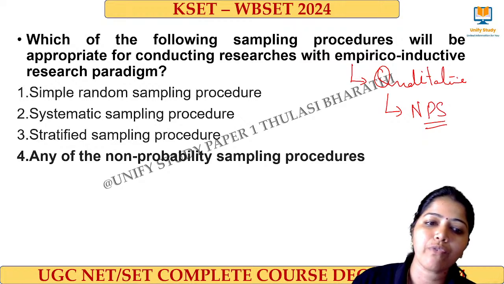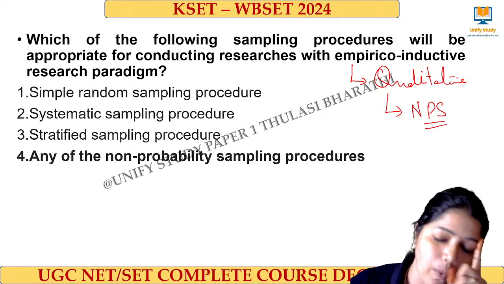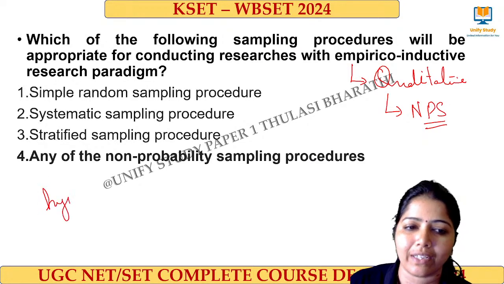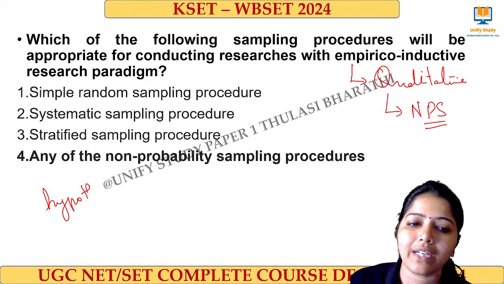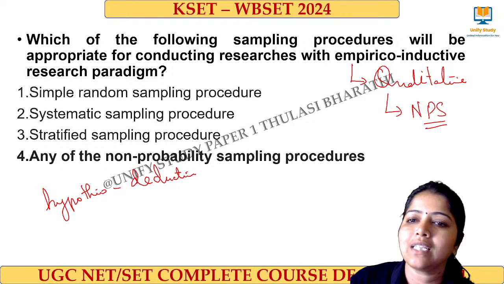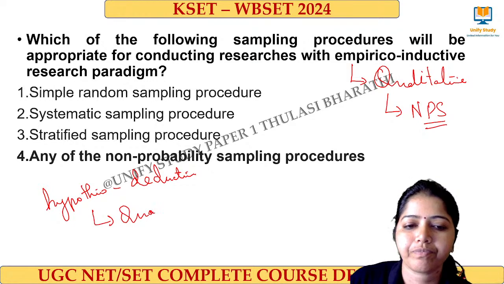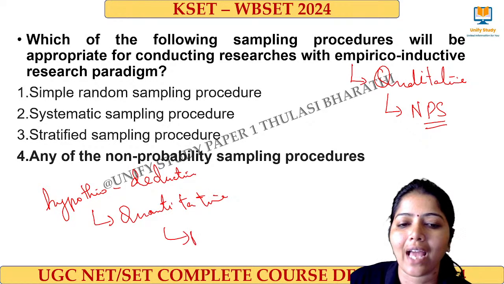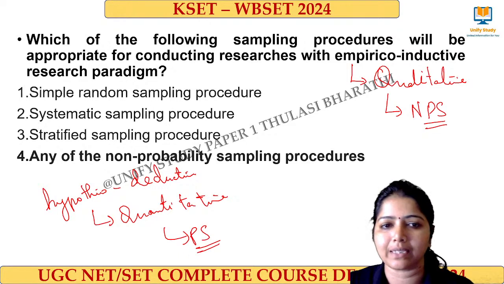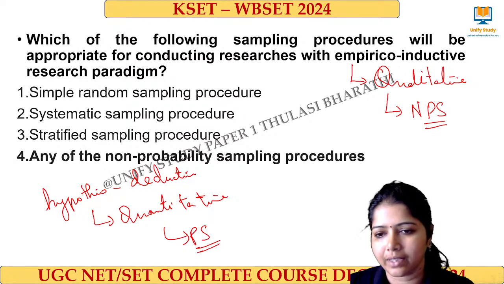There is another word for quantitative, that is hypothetico-deductive. Hypothetico-deductive. Please note it down. Hypothetico-deductive is for quantitative research, and there they use the probabilistic sampling methods. Clear? Yes, hypothetico-deductive. Very good, Vijay.